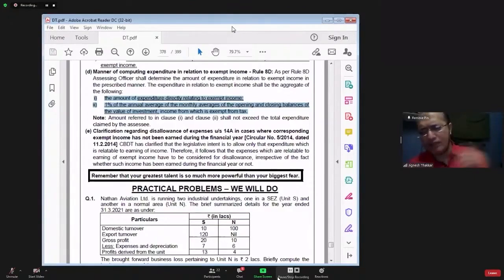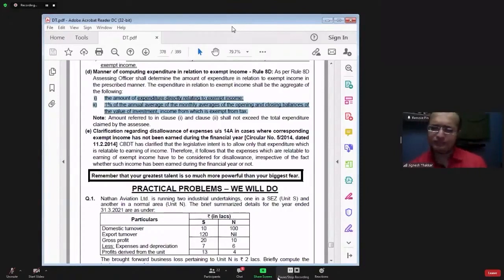So you might be having an interest expense. You might have incurred some expenditure as collection charges for collecting dividend. You might have paid collection charges to the bank. So all these expenditures are specifically incurred for earning the dividend income.